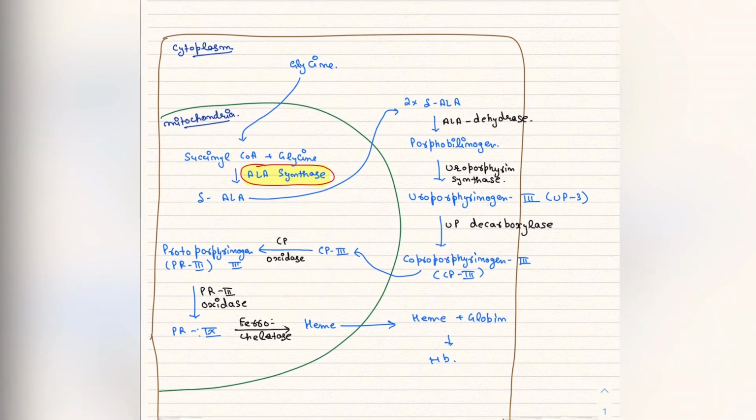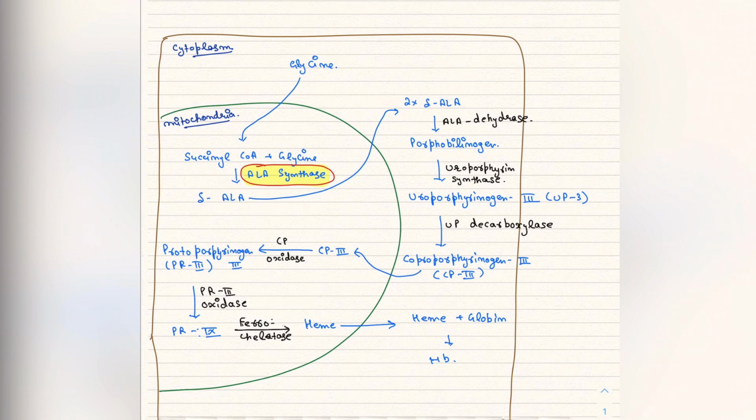It's very simple. First of all, the glycine will come to the mitochondria and bind with succinyl-CoA. Then ALA synthase is going to act and form the aminolevulinate. Then this goes to the cytoplasm. Two molecules of ALA will go on this, ALA dehydratase will act and form the porphobilinogen.